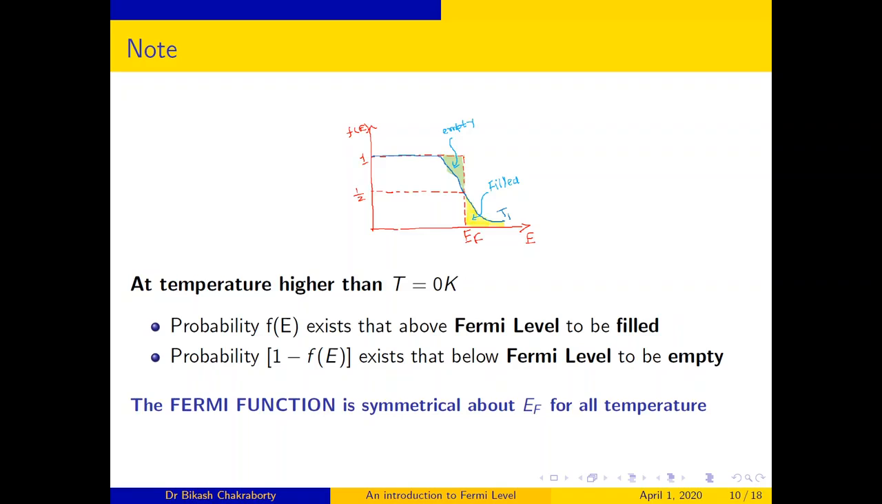Now the filled energy levels I have shown you here by the yellow region, and the empty energy levels I have shown here by the green region. These two regions will be the same. That means the Fermi function is symmetrical about EF for all temperatures. This is a very important conclusion here. Remember it.